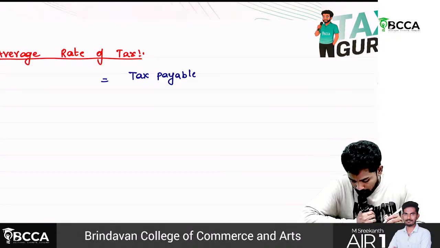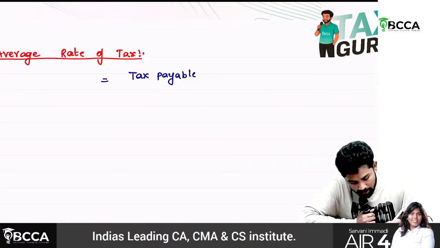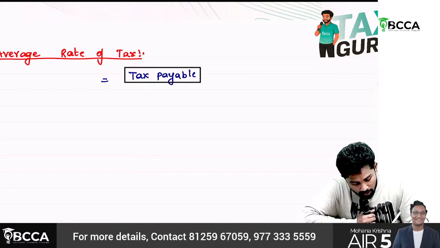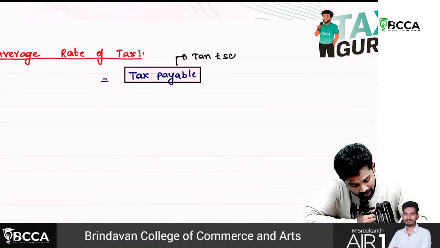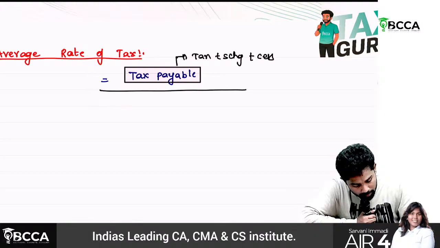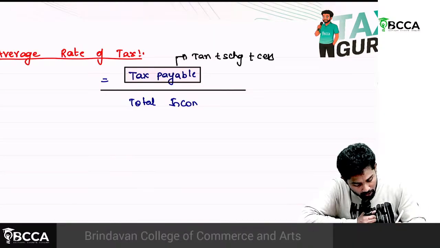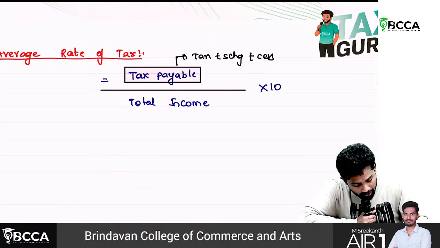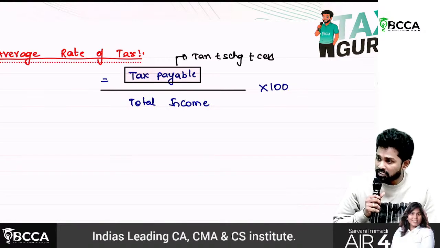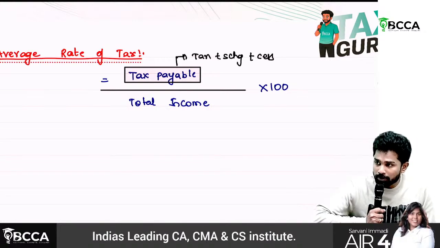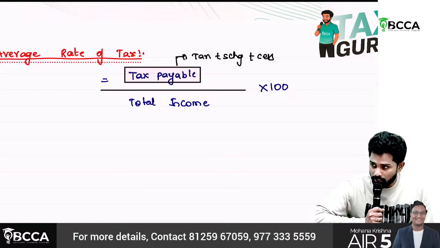This tax payable is the total, which includes tax plus surcharge plus cess all together, divided by total income. If nothing is mentioned, total income means net total income, into 100. If you do that, you will get the average rate of tax: tax payable divided by total income into 100.